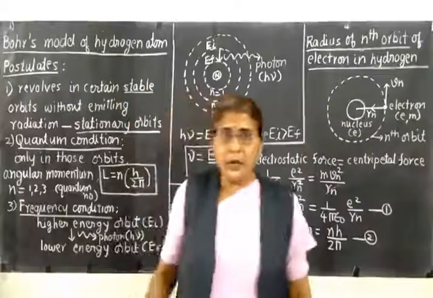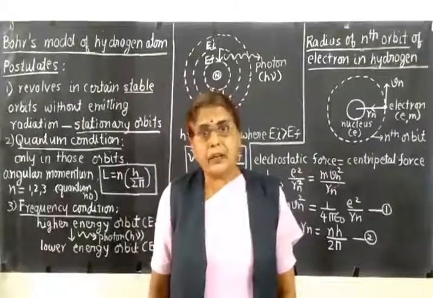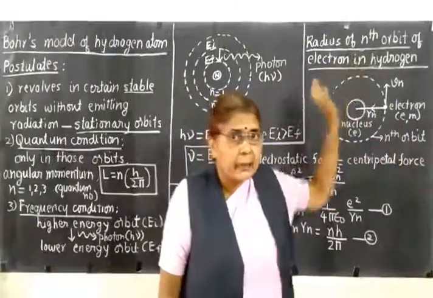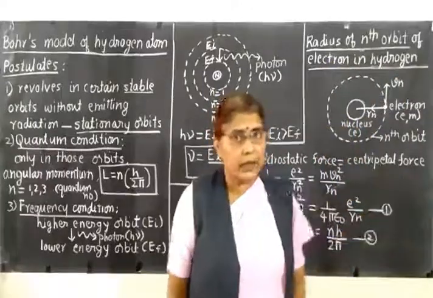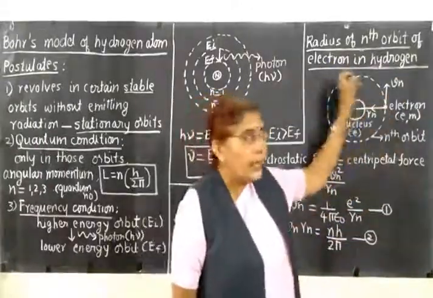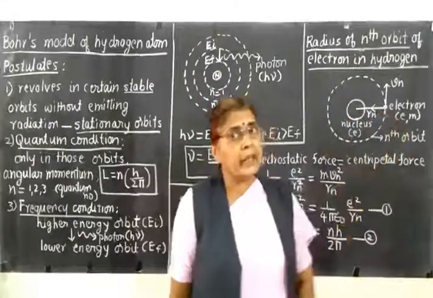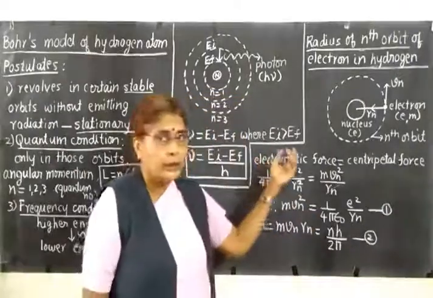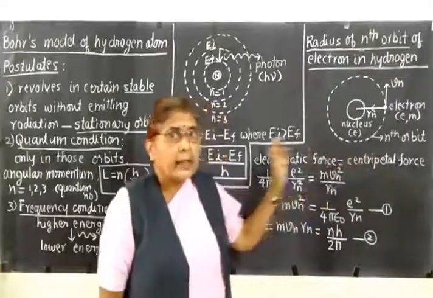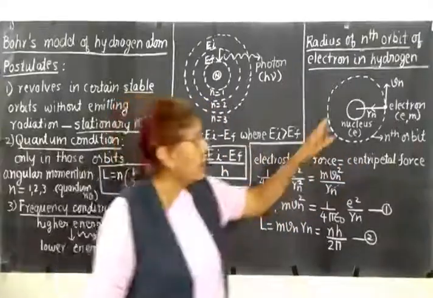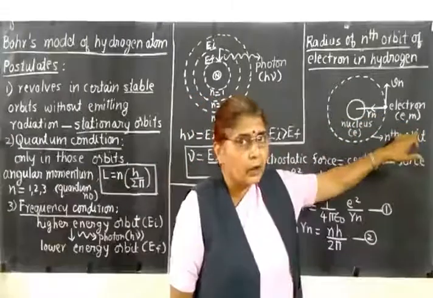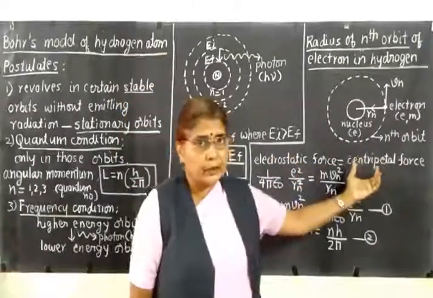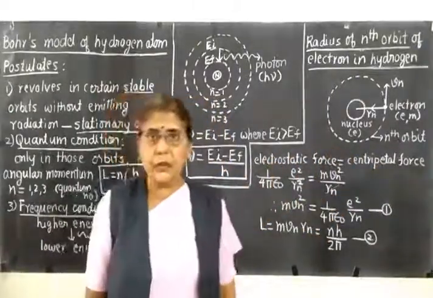Now, you know that for any circular motion, a centripetal force is required. That centripetal force acts towards the center of the circle, and this centripetal force is responsible for the circular motion. So here also, for the circular motion of the electron, a centripetal force is required. Now what provides the centripetal force? So this centripetal force is provided by the electrostatic force of attraction between the positive nucleus and the negative electron. So now let us equate the electrostatic force to the centripetal force. So to find the electrostatic force, we shall use Coulomb's law.